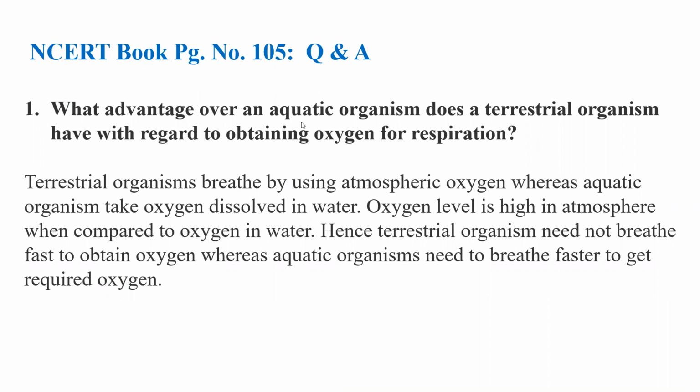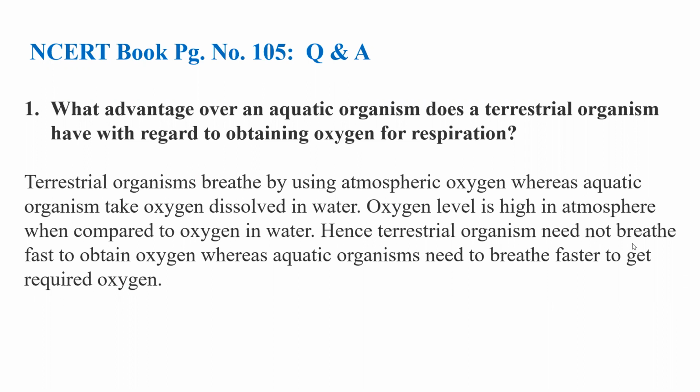First question, what advantage over an aquatic organism does a terrestrial organism have with regard to obtaining oxygen for respiration? Terrestrial organisms breathe using atmospheric oxygen, whereas aquatic organisms take oxygen dissolved in water. As you know, the oxygen level is high in the atmosphere when compared to oxygen in water.